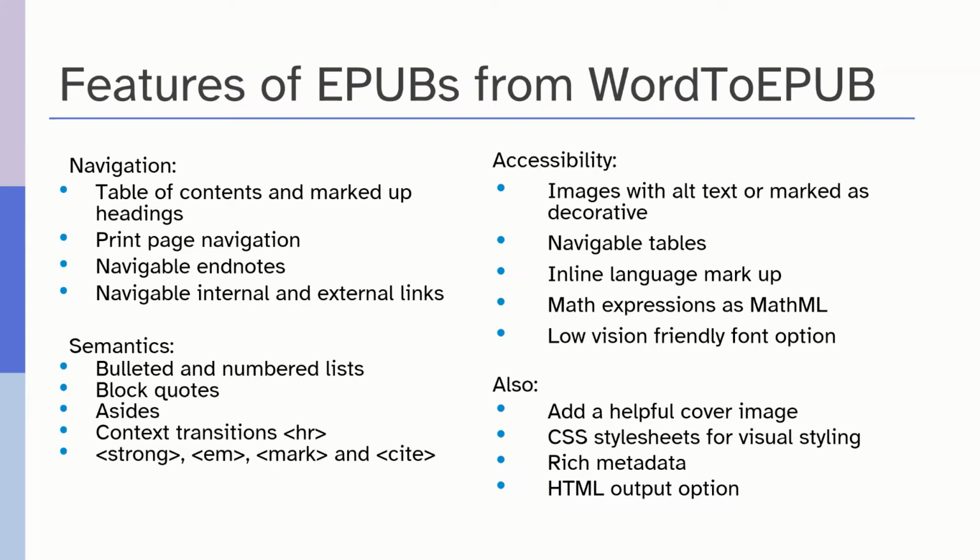So we at UC Berkeley use a custom style sheet that we've created that has the type of fonts and colors that help us to look at our documents and make sure that the EPUBs are created according to our standard. And we also can apply our UC Berkeley logo to the cover image of all of our EPUBs. So we have taken some unique approaches to how to implement the Word2EPUB tool here at UC Berkeley.